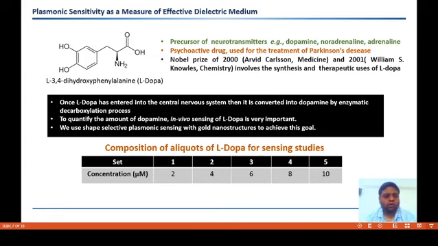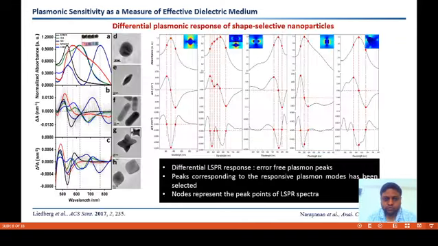At present, almost 30 million people suffer from the irregular release of dopamine, leading to several neurodegenerative diseases. So, we aim to sense L-DOPA, which is a potential molecule. A couple of Nobel Prizes have been awarded regarding this molecule, a prodrug of dopamine. And we have employed the sensing protocol with respect to their concentration in the micromolar regime, which is a far smaller amount than that present in human blood.